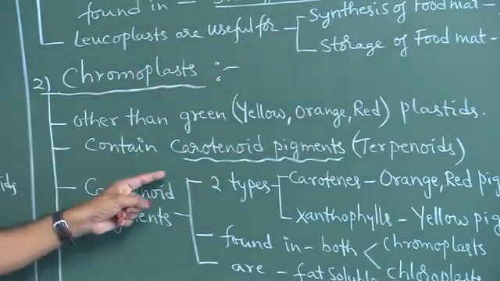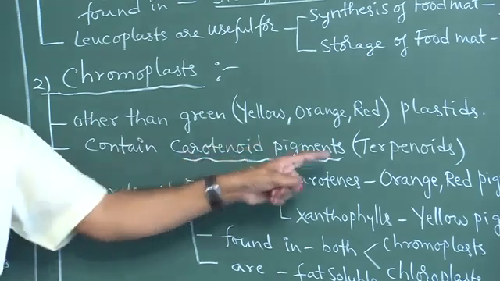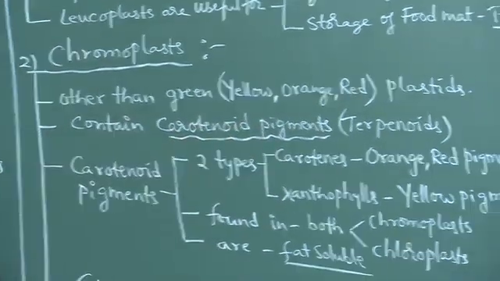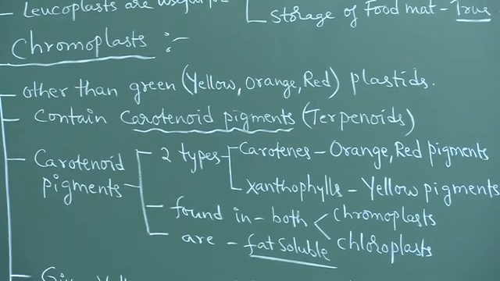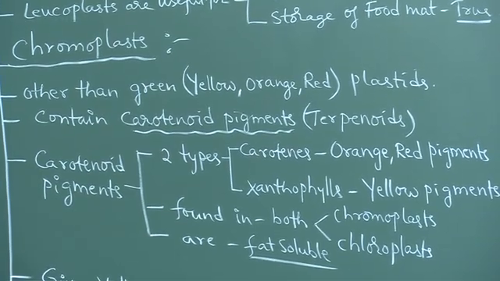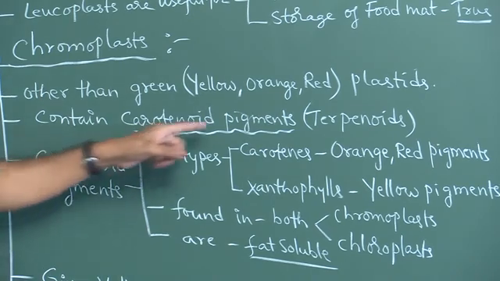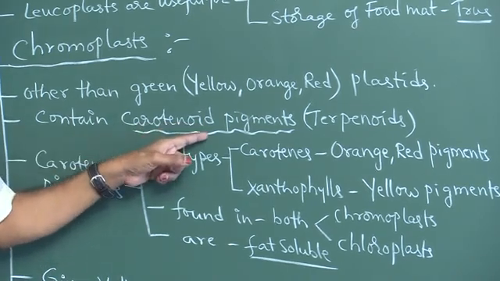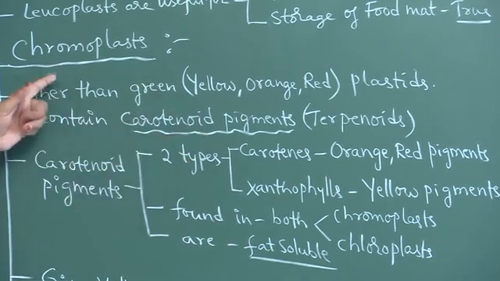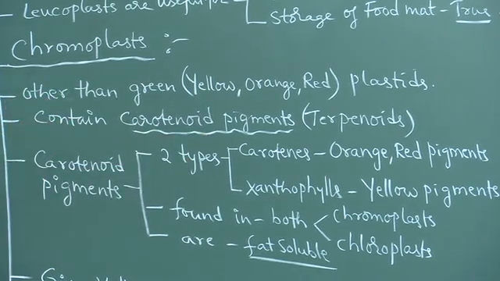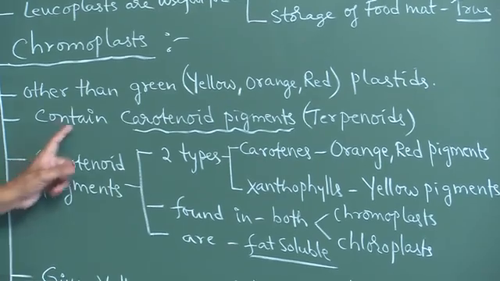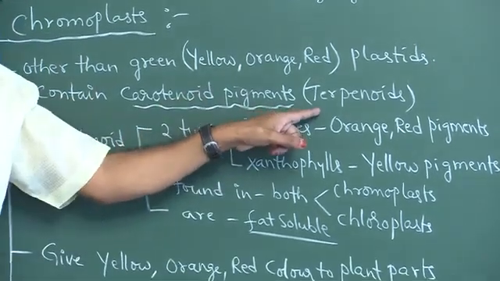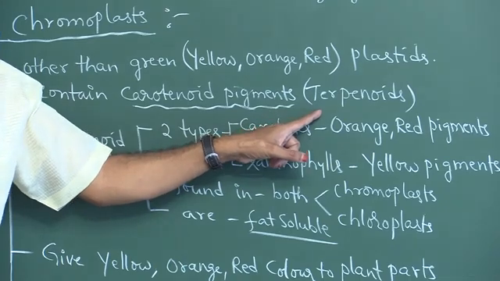Next, they contain carotenoid pigments which belong to terpenoids. So the chromoplasts contain what type of pigments? Carotenoid pigments. Those carotenoid pigments are found both in chromoplasts and also in chloroplasts. They contain carotenoid pigments, which belong to terpenoids or terpenoid pigments.